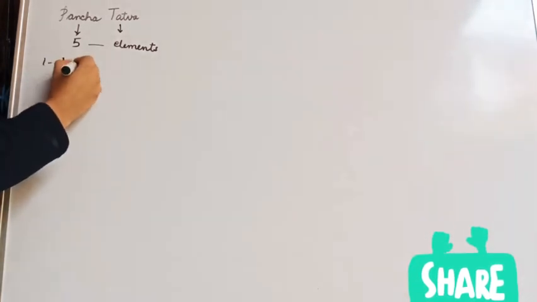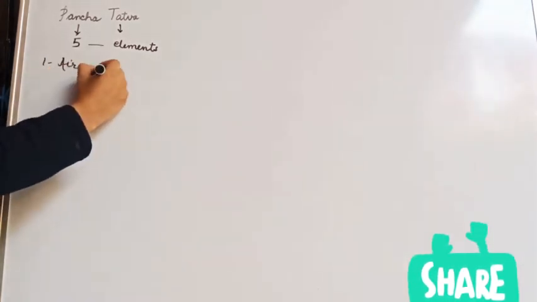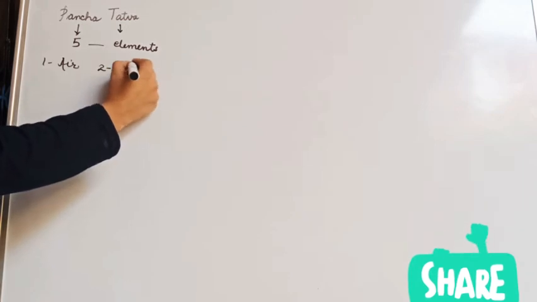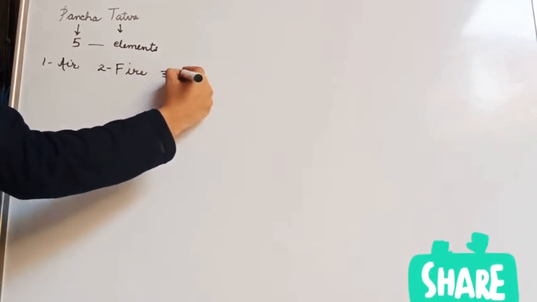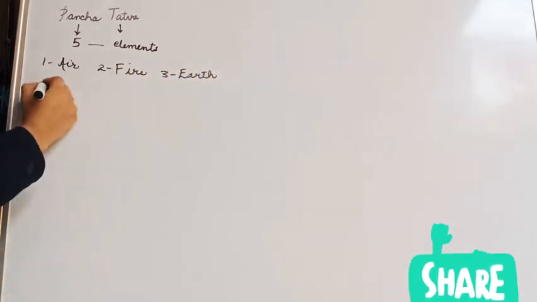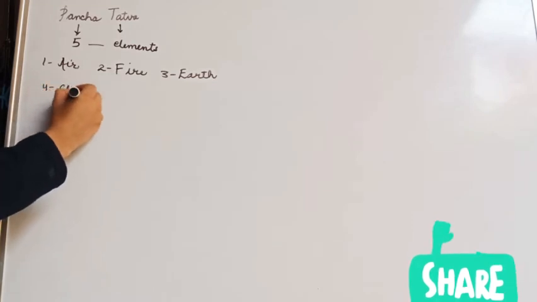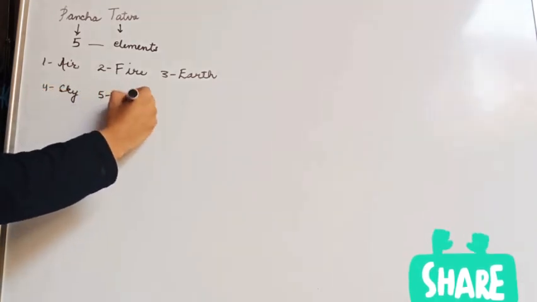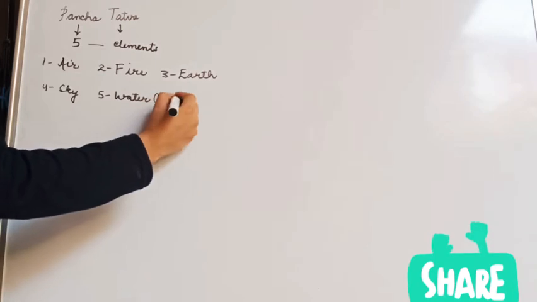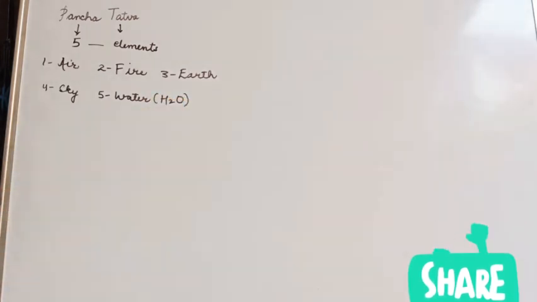And what are these 5 elements according to our ancient Indian philosophers? First is air. Second is fire. Third is earth. Fourth is sky. The fifth and last one is water, that is H2O.